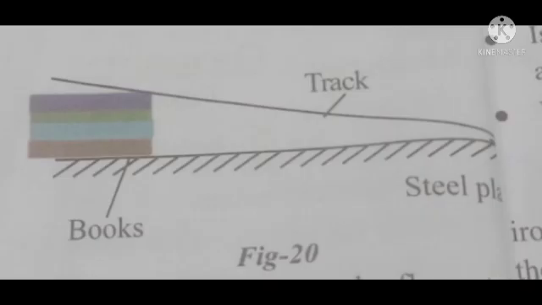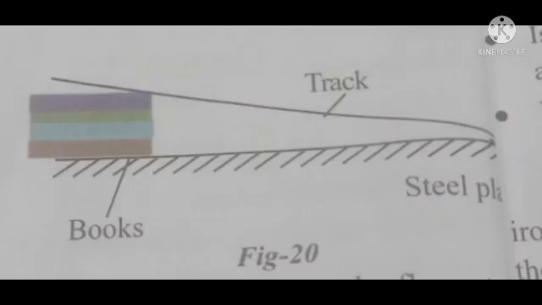Take a marble of enough size to travel in the track freely. Now release the marble freely from a certain distance, say nearly 40 centimeters. Start the digital clock when the marble is released. It moves down the track and strikes the steel plate. Now stop the digital clock when sound is produced.